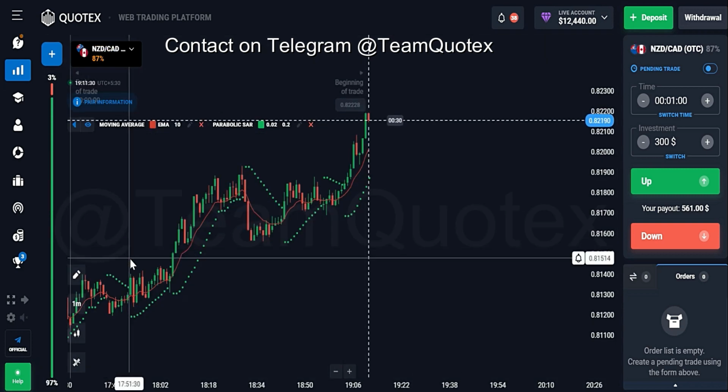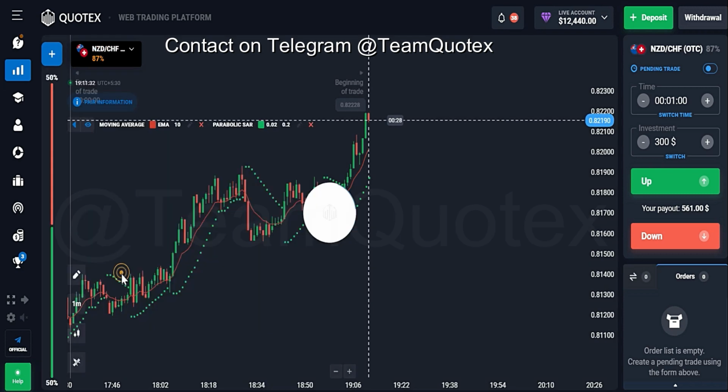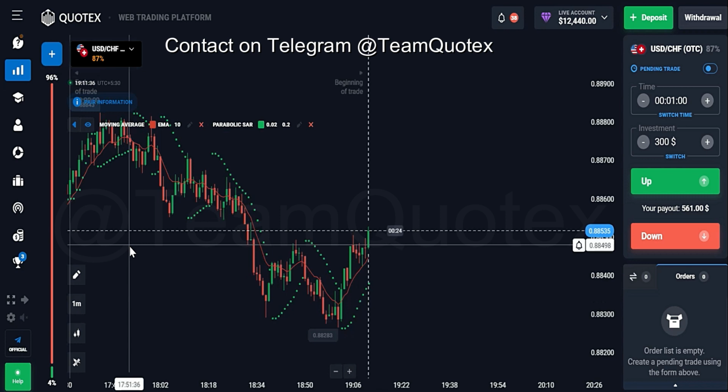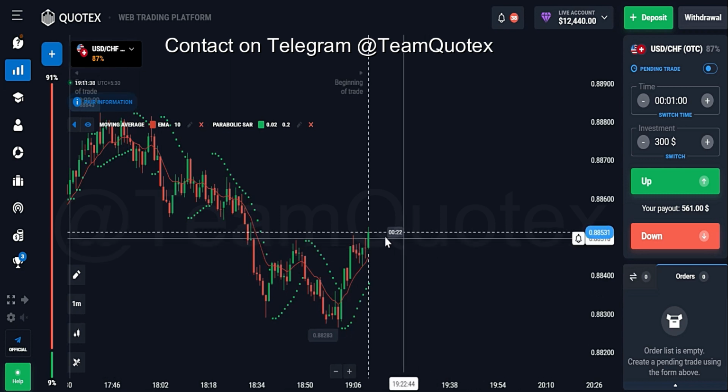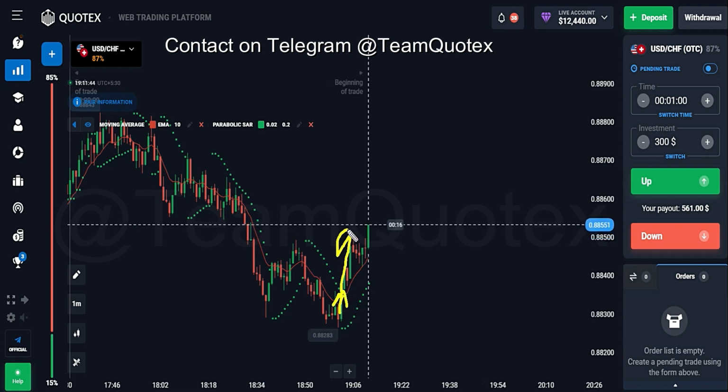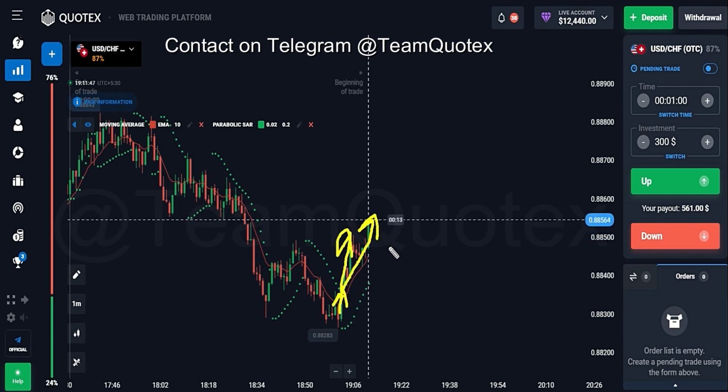So first, guys, let me trade, and after placing a few trades, I will try to explain how I am trading and how I am getting the confirmations. So now, guys, here you can see the market is crossing. This is your EMA. Here this green line crossed the EMA in the upward direction, and price is moving upward. So the trend is in the upward direction.